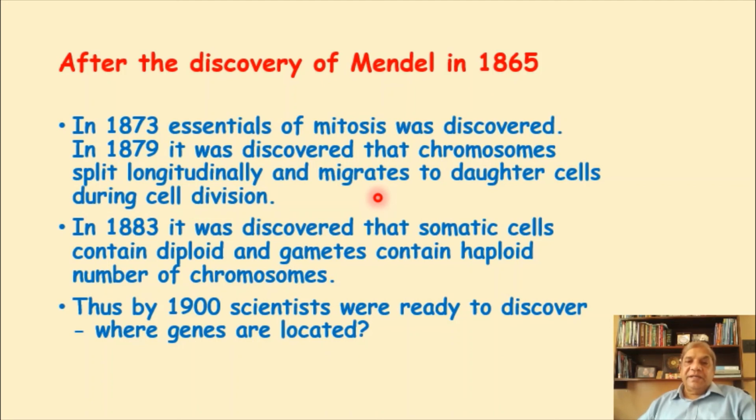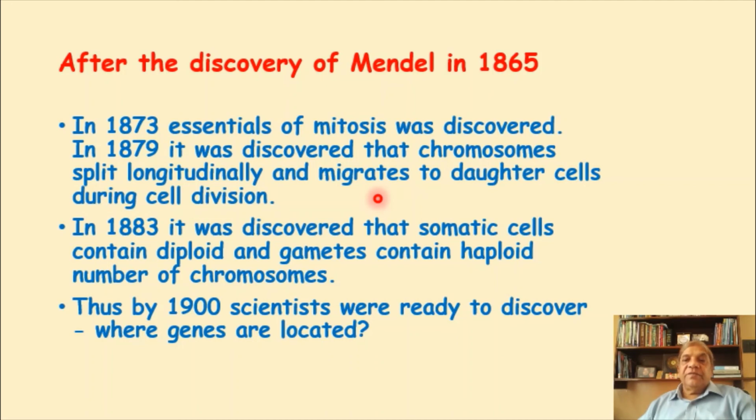Thus by 1900, scientists were ready to discover where genes are located. They were in a position to discover where the factors that determine a character are located in the cell.